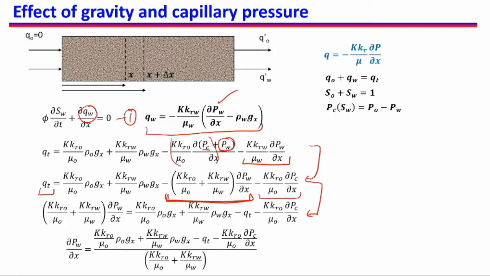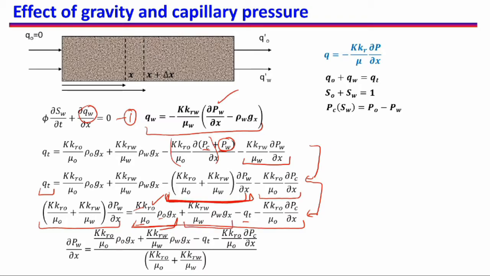And you will see why I am doing this when we reach the final slide. So what I am doing is taking this whole term which has del PW by del X on the left hand side and taking all other terms on the right hand side, and QT has now come on the right hand side. Now you can see that in this term Gx is constant, rho O is constant, mu O is constant, K is constant, because that is our assumption, and only KRO is the variable with X and time, and KRO is dependent on SW.